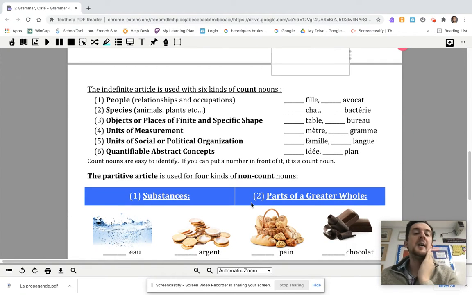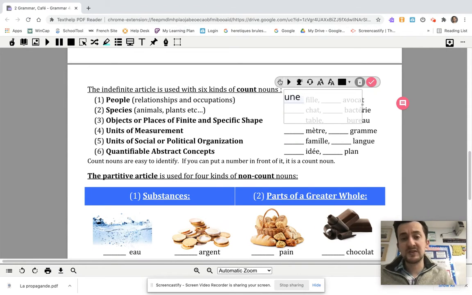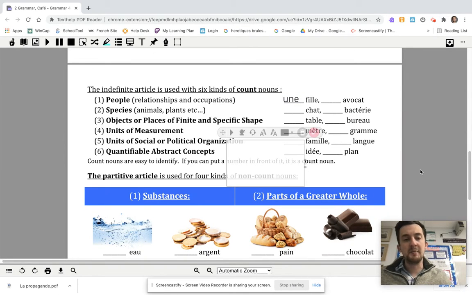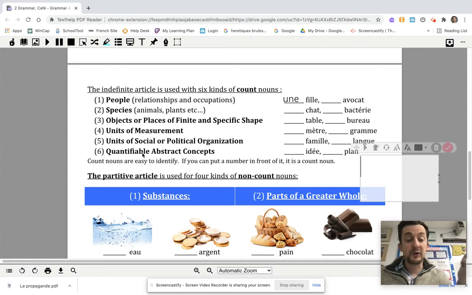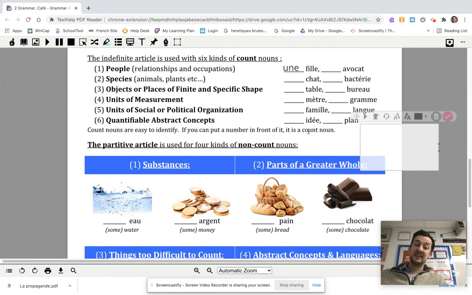Bon. There's 6 different types of count nouns. You don't really have to know this, but this is basically continuing with the exercise from before. Things that you can count include people. So just go through and put your indefinite articles to show that they're count nouns. Une fille, un avocat. Un chat, une bactérie. So people, species, objects, units of measurement, groups, and any abstract concepts like idea, plan, etc. Those are all things that you can count. I have an idea. I have a plan. They're very easy to identify.